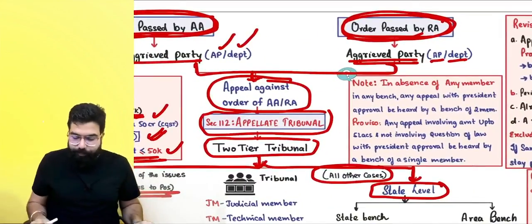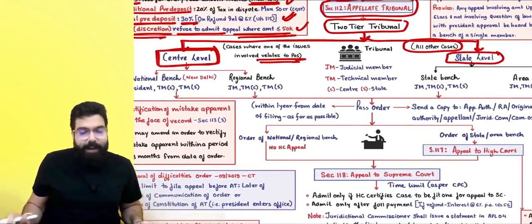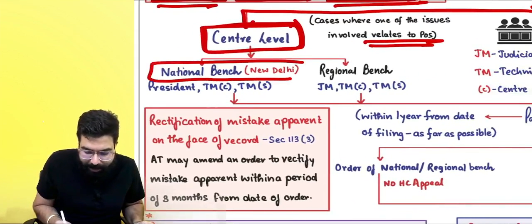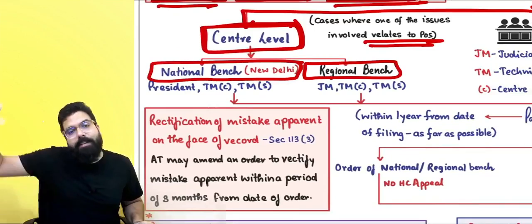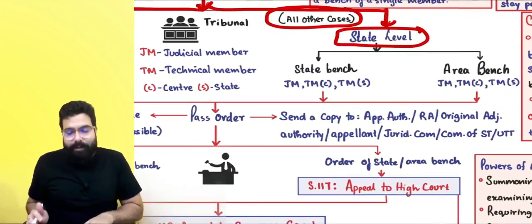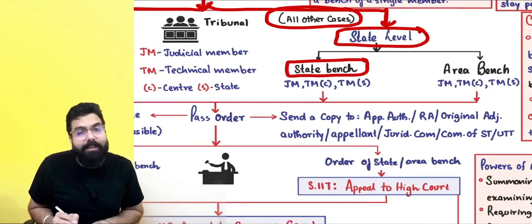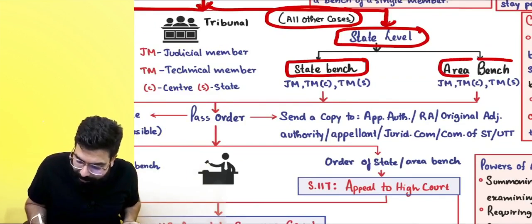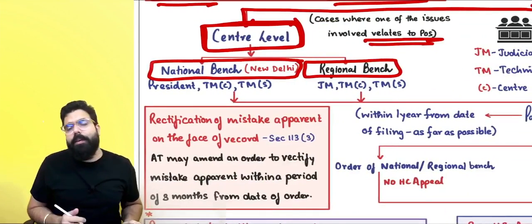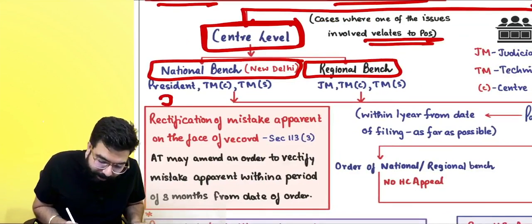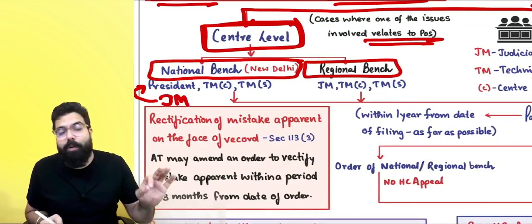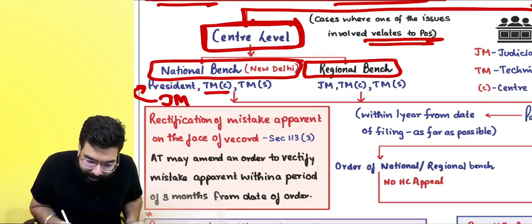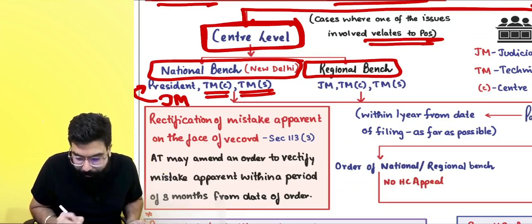Now, whenever your appeal goes to the central level appellate tribunal, always remember the central level appellate tribunal has a national bench, and the national bench is further divided into regional benches. The state level has state benches, and under the state benches, further area-wise benches are divided. How many members are there in the national bench? One is the judicial member, who is basically the president. Always remember, the judicial member of a bench is the president of the bench. Then there is one technical member from the center and one technical member from the state.